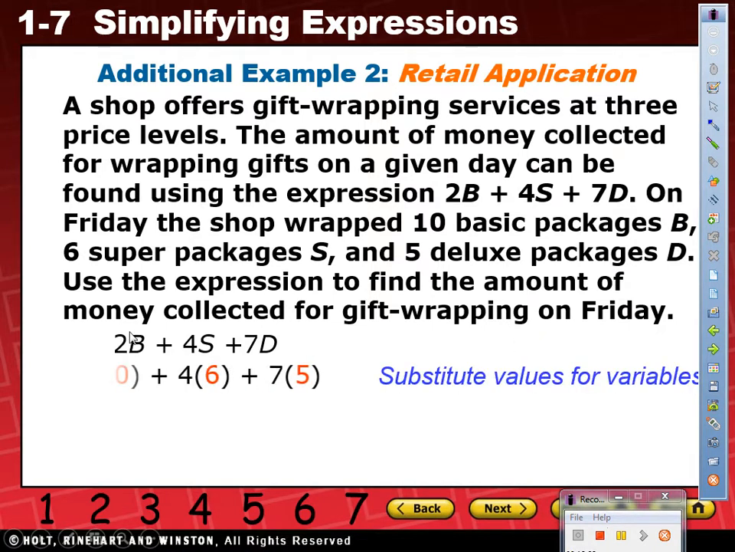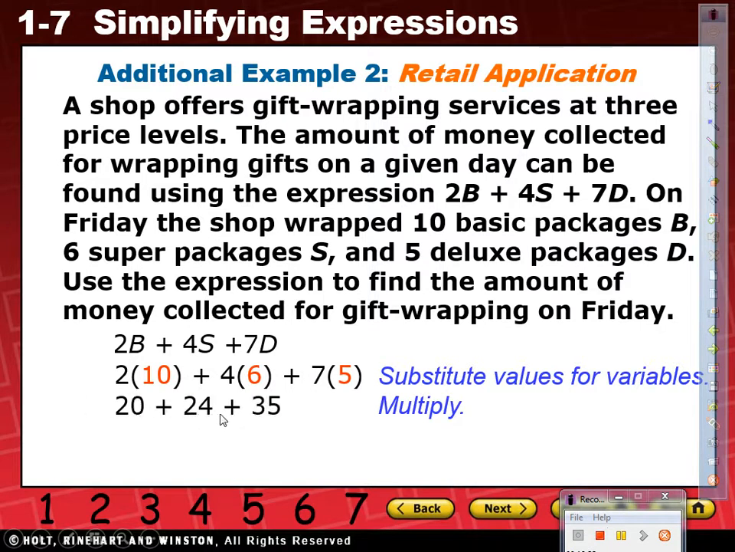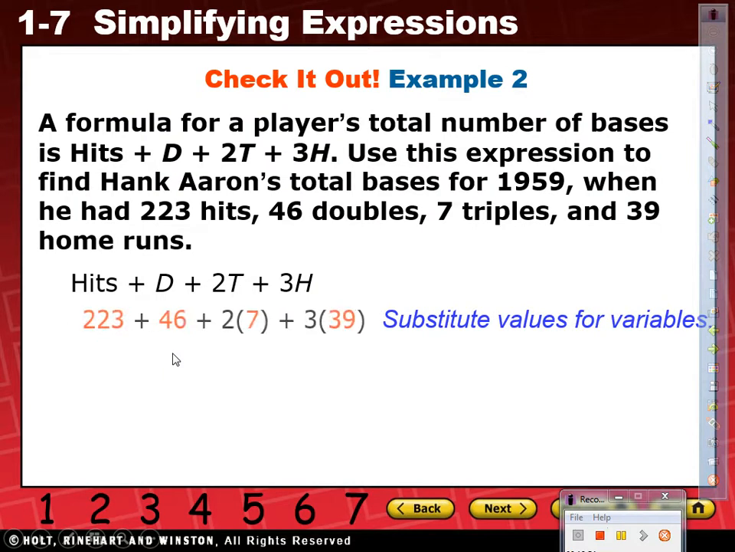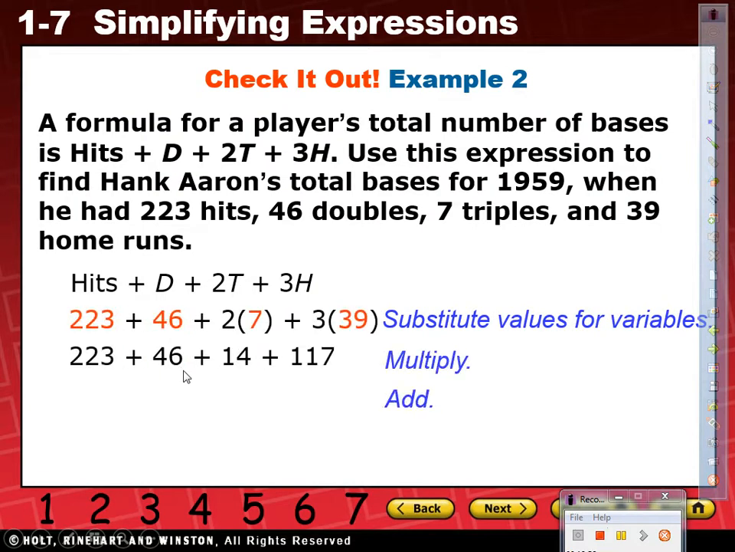When you substitute in there, that's what we call evaluate. It should look like this: 2 times 10, 4 times 6, and 7 times 5. We simplify that by multiplying, so therefore it's 20 plus 24 plus 35. So far so good. Then you just simplify, and at the end you write a statement. Remember to write your statement for the word problems. Yes? All right, look at this next one. Same thing. You substitute the values, and simplify all the way using the order of operations. Okay?